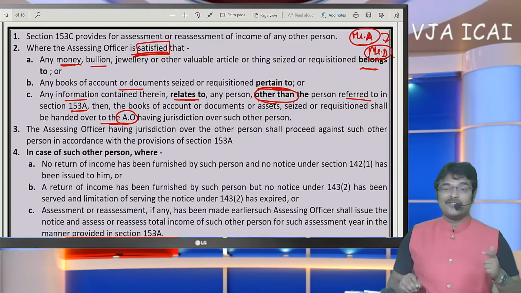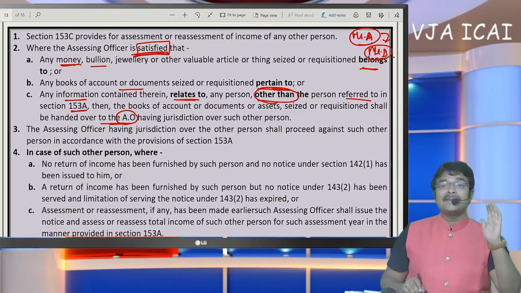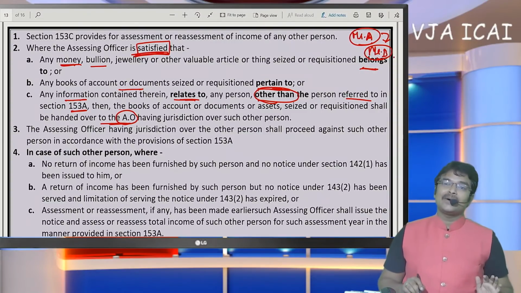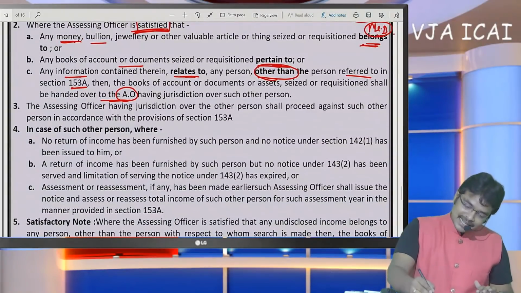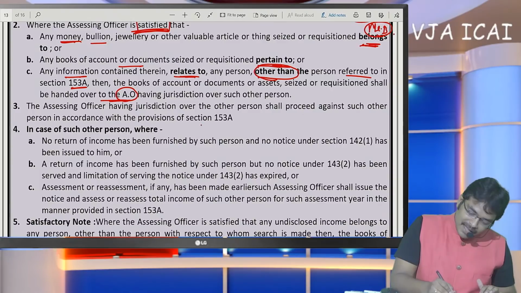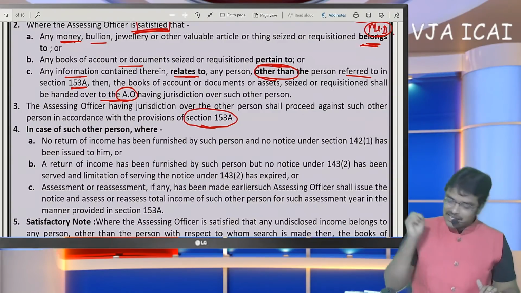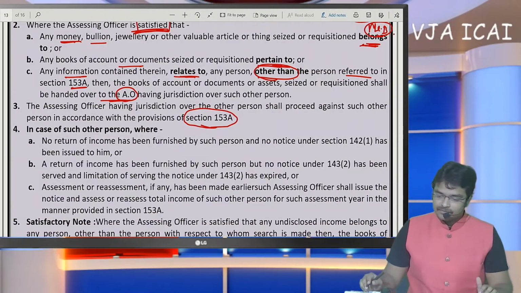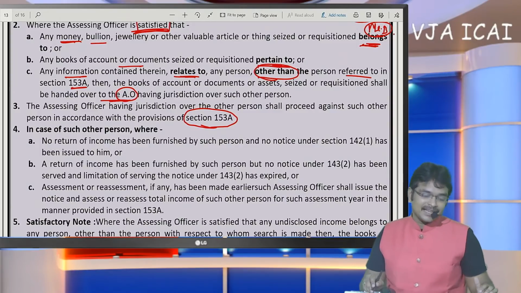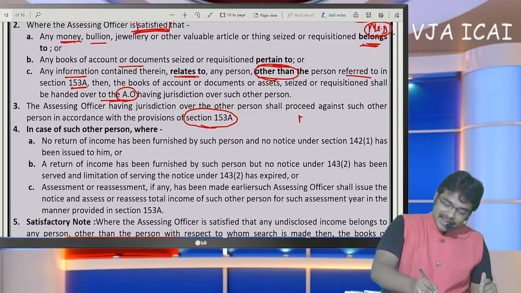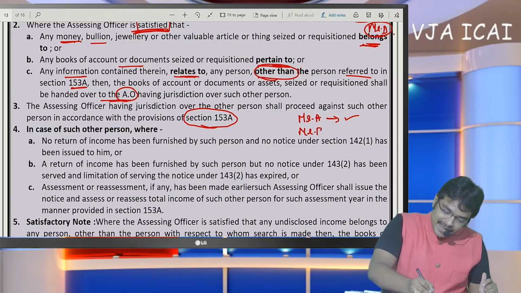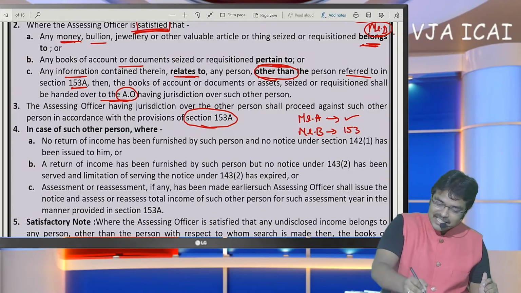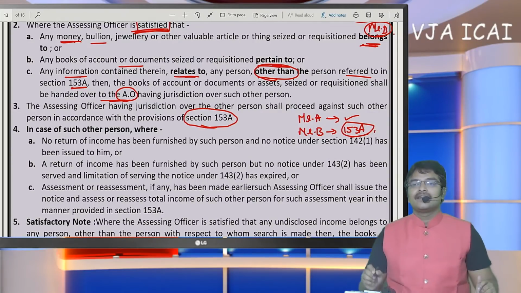Now these documents will be given not to Mr. B. Mr. B's assessing officer will be handed the documents. Now what that other person's assessing officer is going to do is execute the provisions of section 153A. A very important thing to note here is that, for the other person, it is a very dangerous provision, sir. Even though search began in the hands of Mr. A, now Mr. B is also required to file returns for the last 6 assessment years.